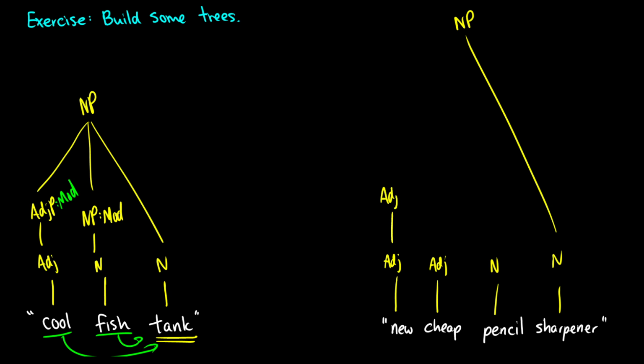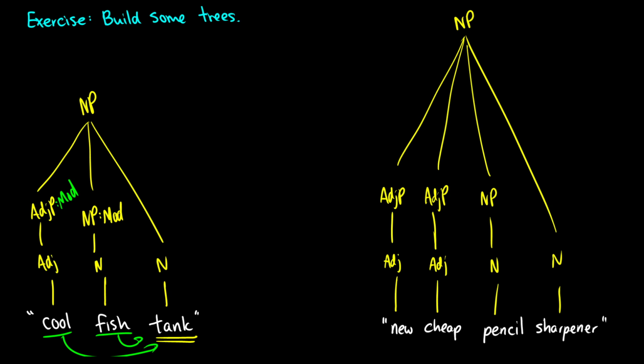So every adjective has to build into its own adjective phrase. All nouns have to build into their own noun phrase, and these are all acting as modifiers for the word sharpener. So we have pencil talking about what kind of sharpener it is, cheap talking about what kind of sharpener it is, and new talking about what kind of sharpener it is. So that's how we're building trees. If I was being totally pedantic here, I would write modifier on all of these things, but of course this is not a necessity. This is just used for illustrative purposes.